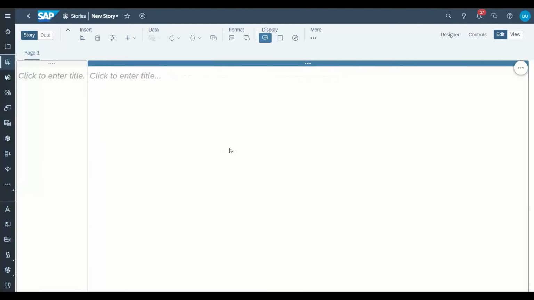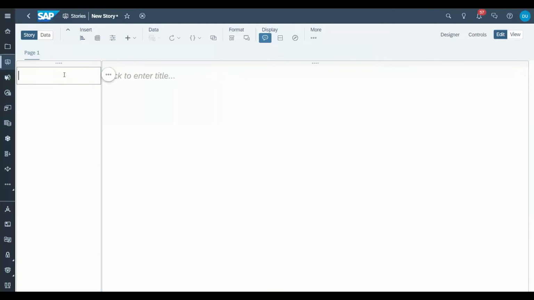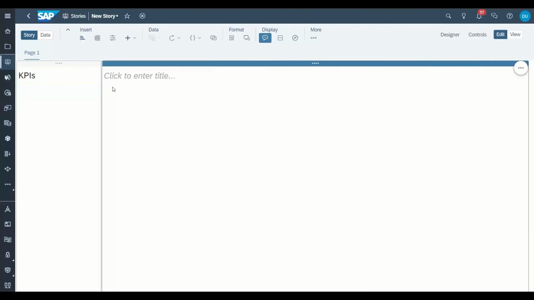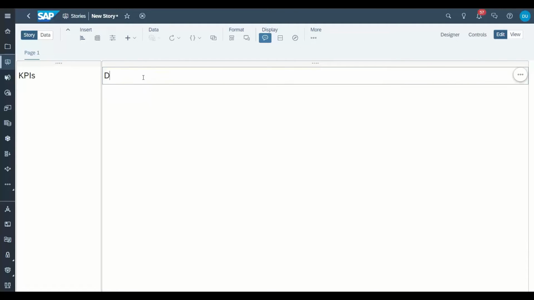So you can see a split screen layout right out there. And I'm just going to put here some title. I say KPIs and I'm going to put details.